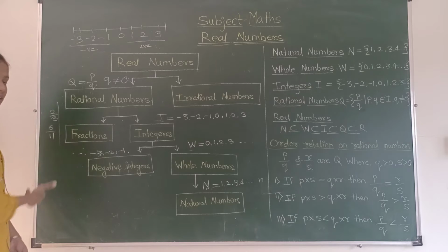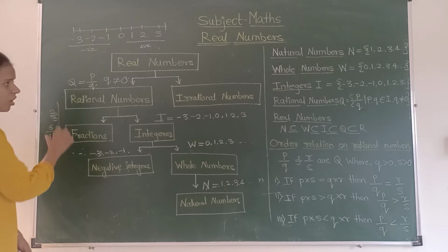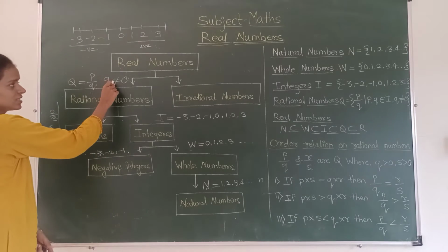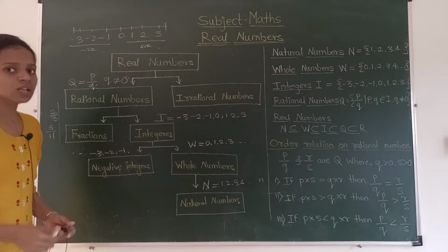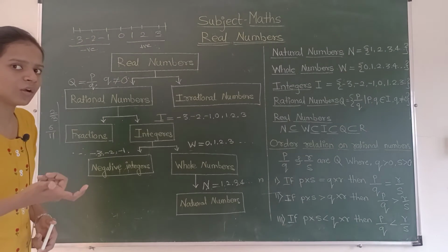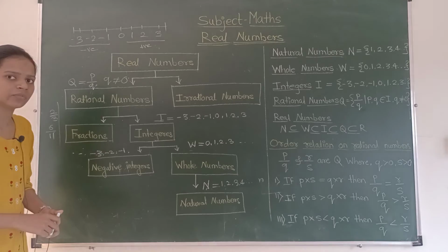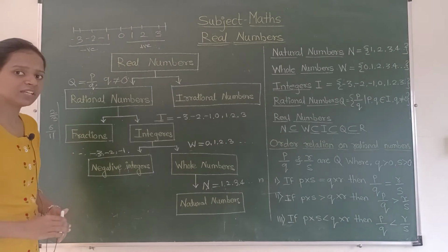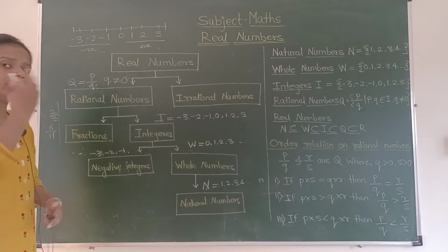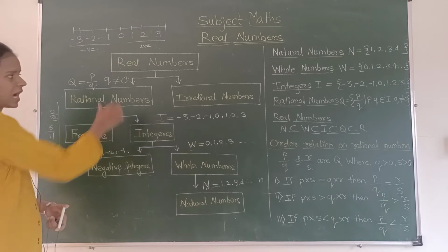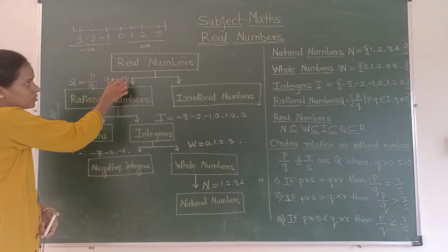These numbers are in the format of p by q, where q is not equal to 0. So q can be a positive number, or q can be a negative integer, but q can't be 0. Q must not be equal to 0.